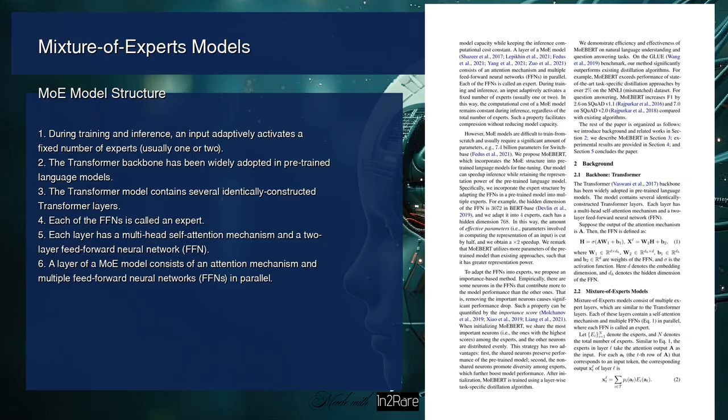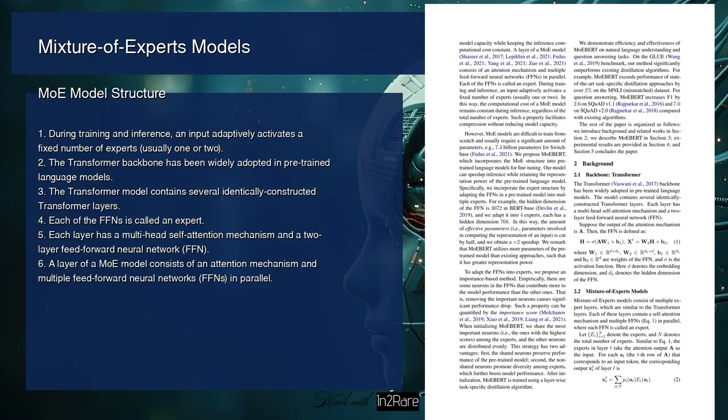The author is also explaining that MoEBERT, which is the proposed model, incorporates the MoE structure into pre-trained language models for fine-tuning. This model can speed up inference while retaining the representation power of the pre-trained language model. The expert structure is incorporated by adapting the FFN in a pre-trained model into multiple experts. For example, the hidden dimension of the FFN is 3072 in BERT base, and it is adapted into 4 experts, each with a hidden dimension of 768.